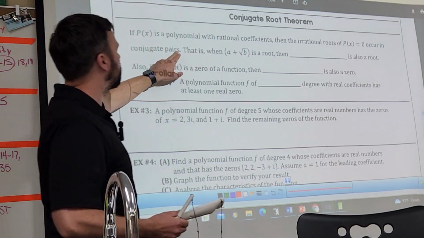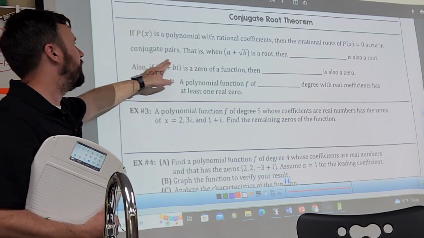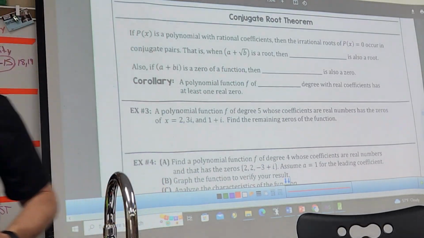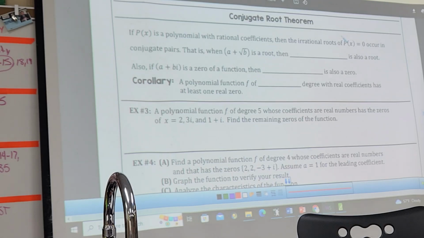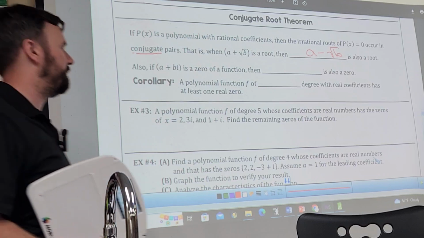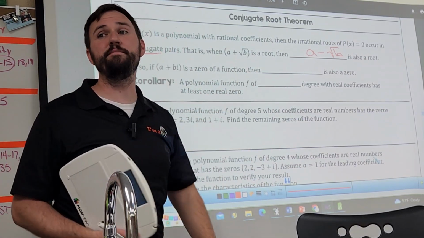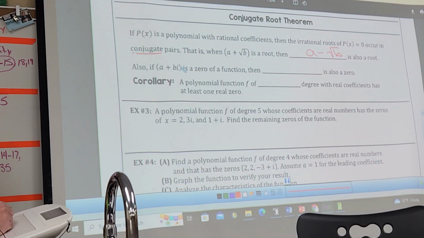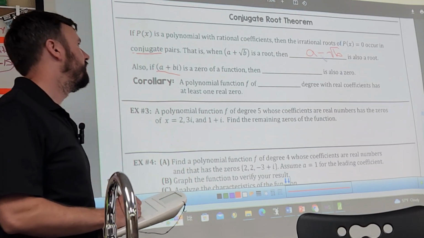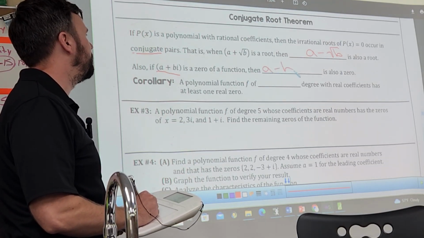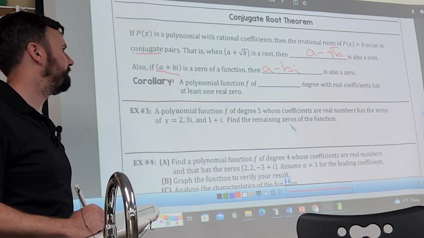So the good news is, for our zeros, if we know a plus square root of b is a root, and you guys would have done this a little bit in algebra 2, then the conjugate, a minus square root of b, is also a root. You guys maybe just discussed it, probably didn't do a lot with it. So if a plus square root of b is a root, a minus square root of b is a root. And the same is true with your complex. If a plus bi is a root, then a minus bi is also a root. Okay?